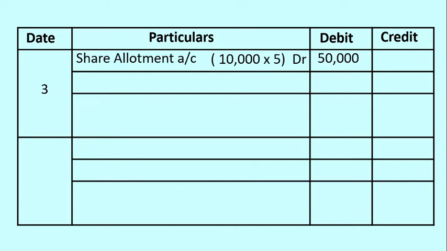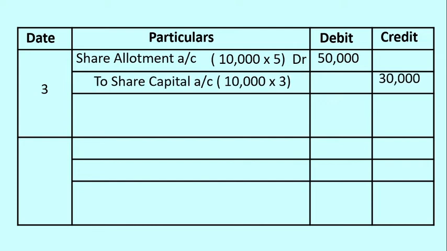The third entry is the due entry for the allotment stage, the second stage at the time of issue of shares. The share allotment account is debited. Here in this illustration, the allotment money per share is given as 5 rupees. The number of shares offered is 10,000 and allotment money of 5 rupees per share is due. So that's why 10,000 is multiplied with 5 and the amount is derived as rupees 50,000.